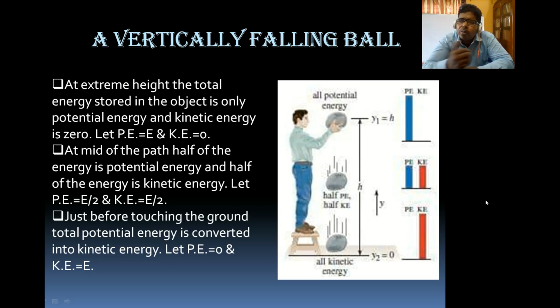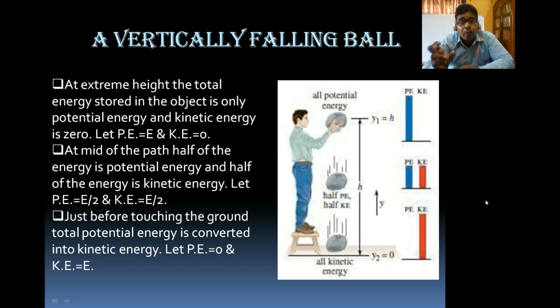One of the important factors of potential energy is height, so if height is 0, potential energy will also be 0. So all the potential energy converts into kinetic energy. Let's see the image: the blue color line is removed, only the red color line is there, and it is increased.